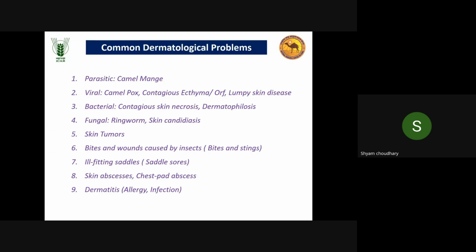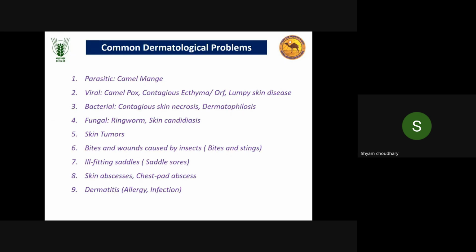Although mortality is very low, if mange infestation is there in camel, definitely it will affect its production and its health, everything, economy as well. Next are viral diseases like camel pox, contagious ecthyma, which is known as ORF, and lumpy skin disease. These are the viral diseases which also affect the skin and all systems of camel as well. These are the most common diseases.